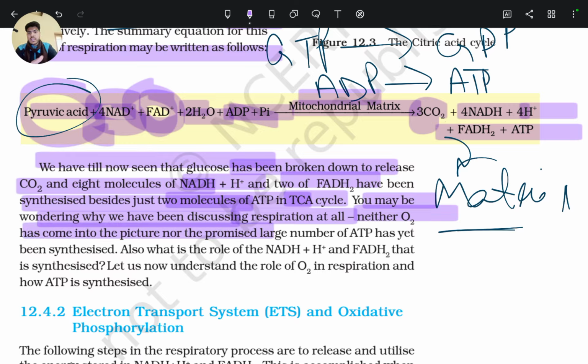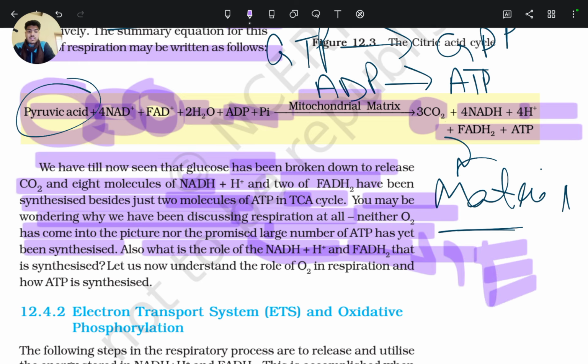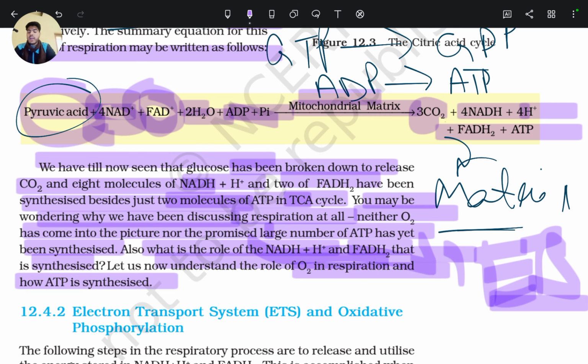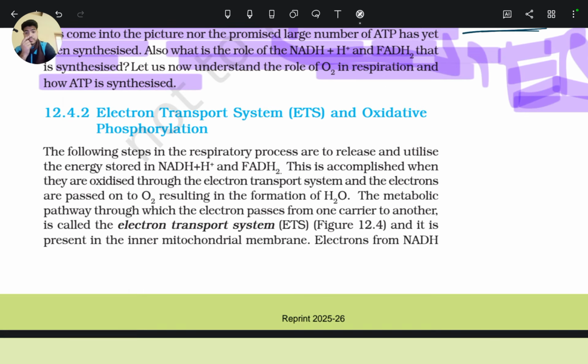So oxygen comes into the picture in the electron transport system, where it is the ultimate acceptor of electrons transported by the membrane. A large number of ATP has yet to be synthesized. Also, what is the role of NADH plus H plus and FADH2? It is in the electron transport system. Let us now understand the role of oxygen in respiration and how ATP is synthesized.